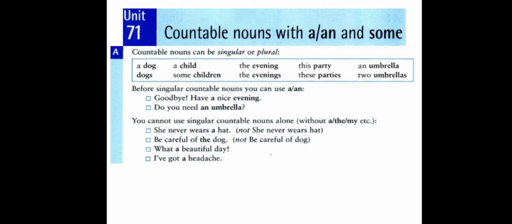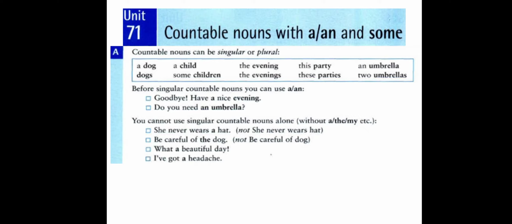Another example is child. One child is singular, so we say a child. We can't say child without an article. We are supposed to use a before child because a child is singular. When it is plural, we say children. To limit the number, we say some children. But we don't use the article a with the plural.